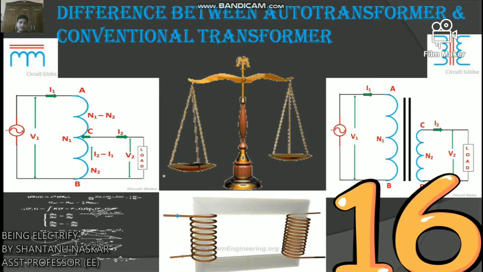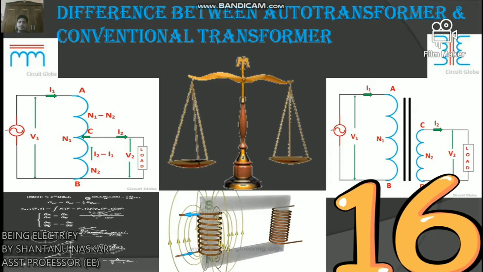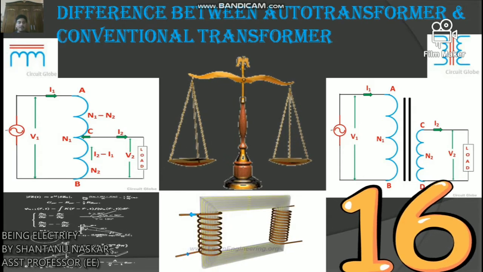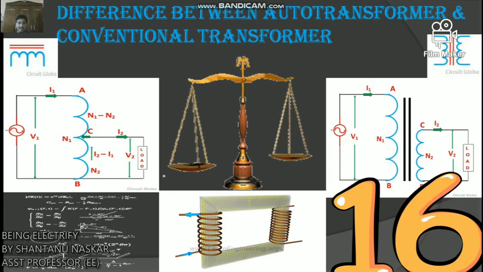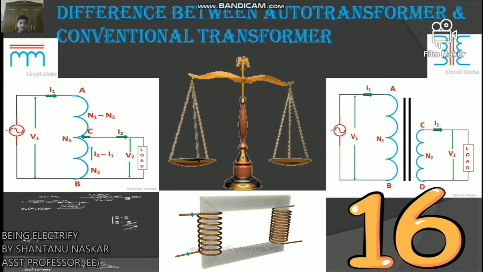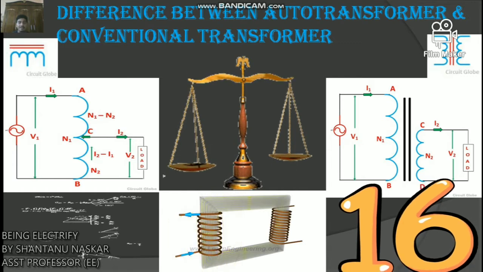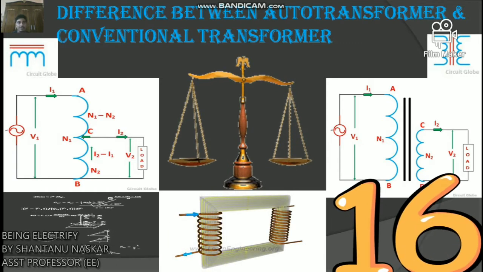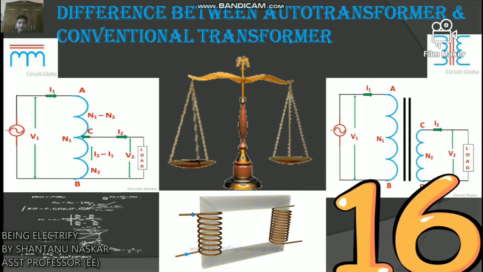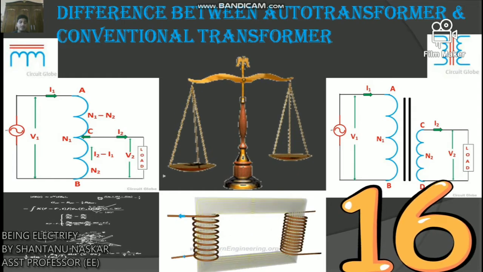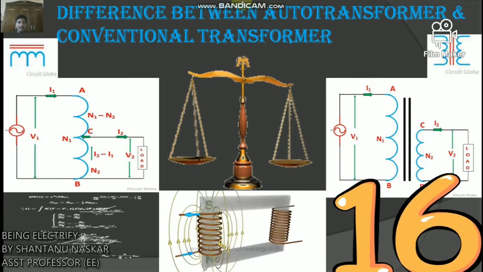The auto transformer and the conventional transformer both work on the principle of electromagnetic induction. They use copper conductor for making the winding. The cores of both transformers are made up of CRGO steel. CRGO means cold rolled grain oriented steel. The primary and the secondary of both transformers are magnetically connected to each other.